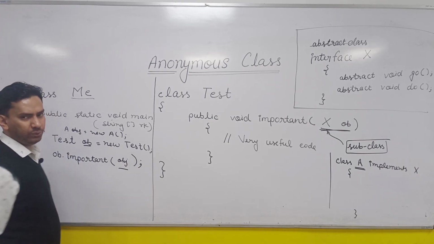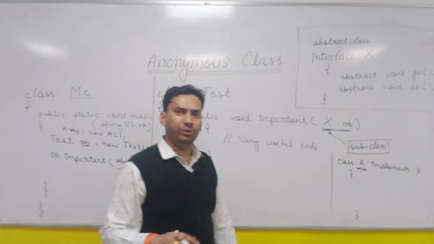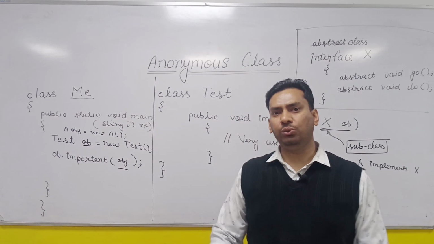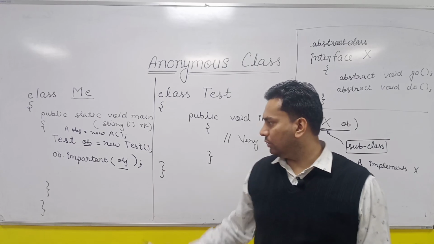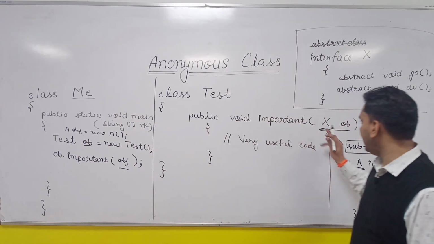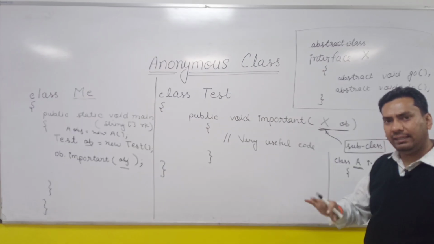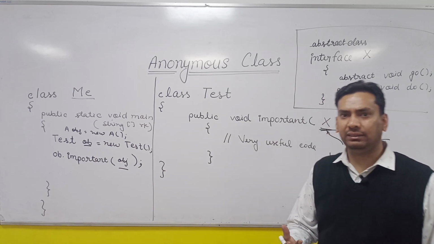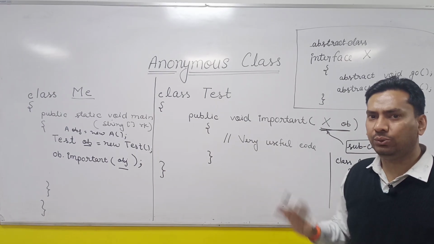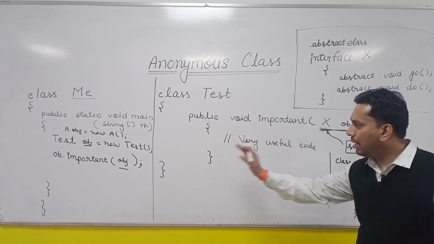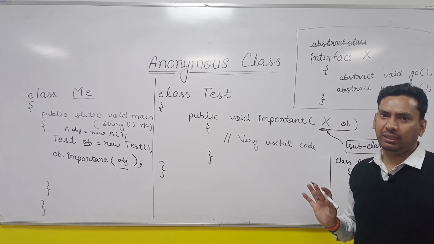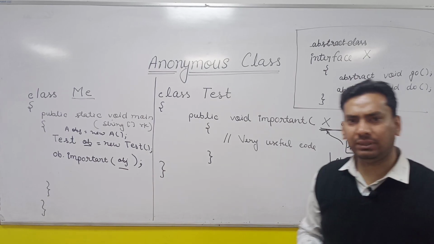So this is one solution. This is a normal solution when you don't use the anonymous class. Right? So definitely if the object of some type x is required and that type is uninstantiable, in that case the solution is to create a subclass of that type and then pass the object of that subclass. But here we have some questions.